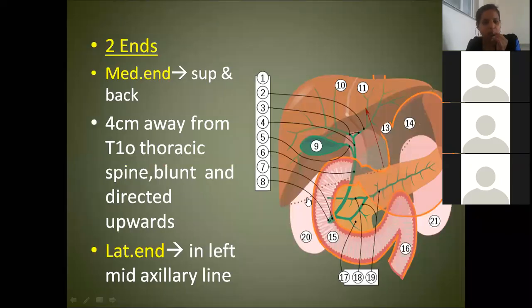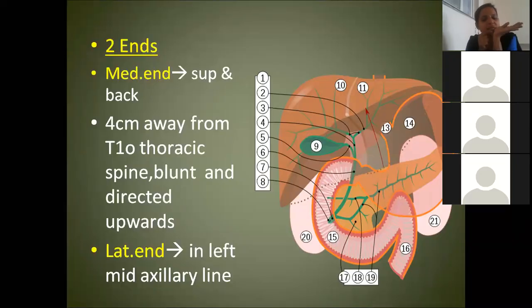Now, what are the two ends I told you? Medial end and lateral end. The medial end, how many centimeters away from the vertebral column? 4 centimeters, and we should measure it from T10. The medial end is directed superiorly and backwards. Then the lateral end is towards the left and corresponds to the mid-axillary line.